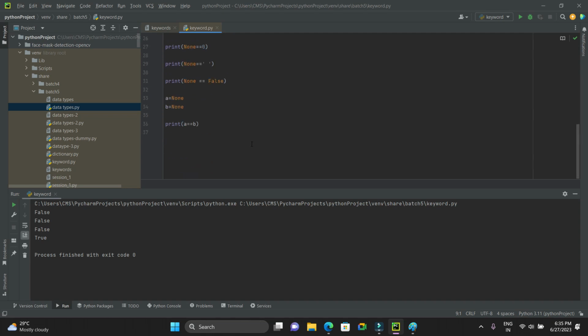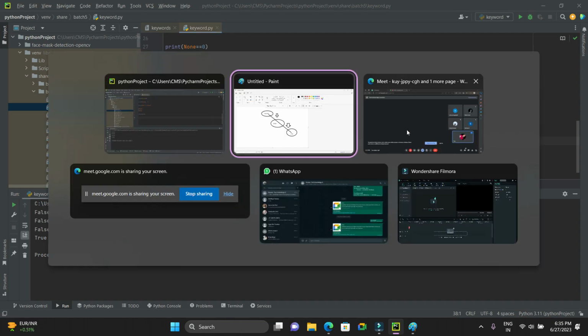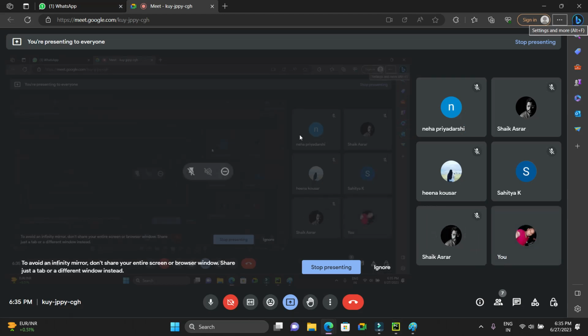We cannot use these keywords in our custom script. B is equal to small none is going to be the custom script, but in my custom script I cannot use these actual built-in keywords. Any doubts? No. Right.